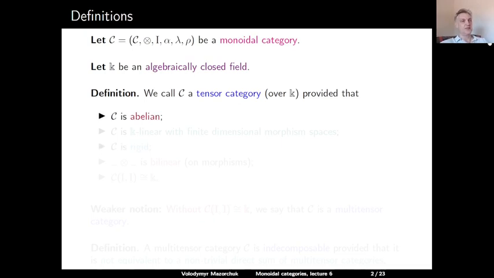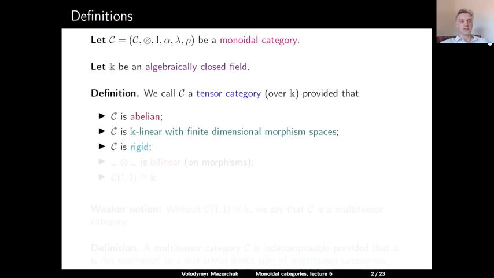First of all, C is supposed to be an abelian category. Then, the category C is supposed to be K-linear and with finite-dimensional morphism spaces. In other words, C is supposed to be enriched over the category of finite-dimensional K vector spaces.